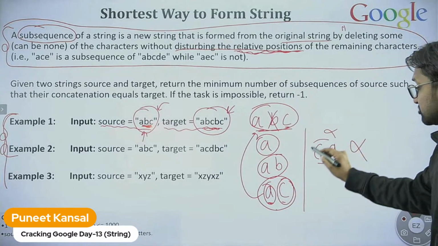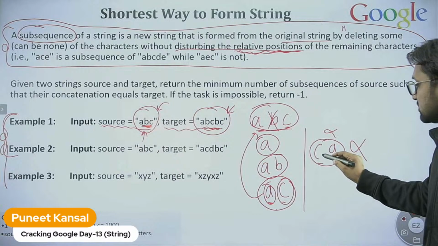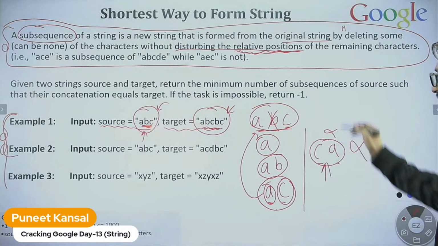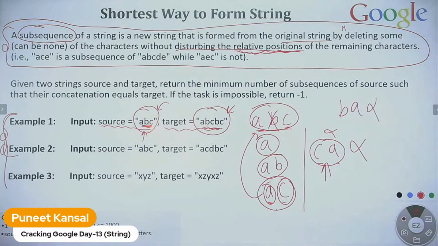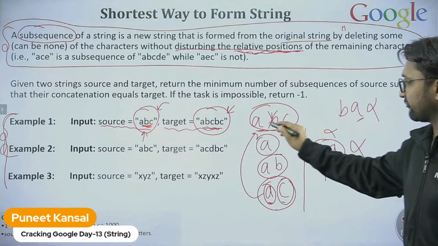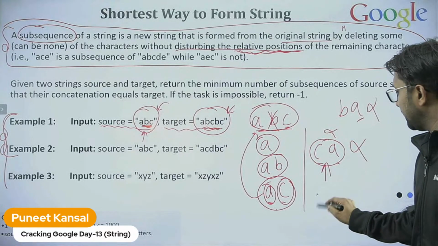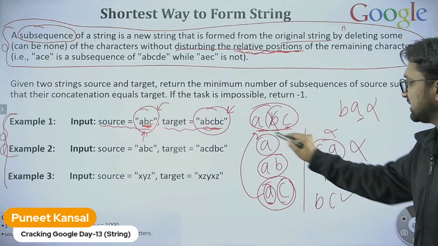Here I have changed the relative sequence. C is not coming after A, so how can I put it over here? This is not the subsequence. BA is not the subsequence, because A is not coming after B. Maybe I can write BC, which is the subsequence. Fine, BC is the subsequence.